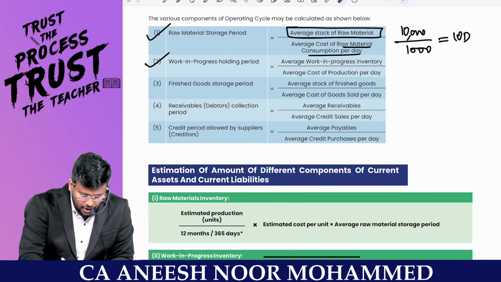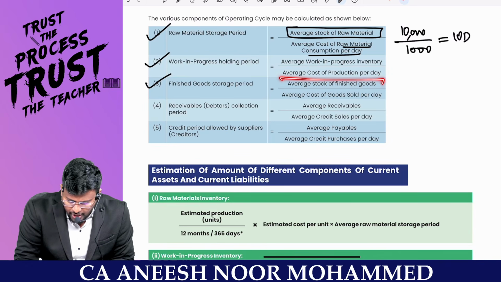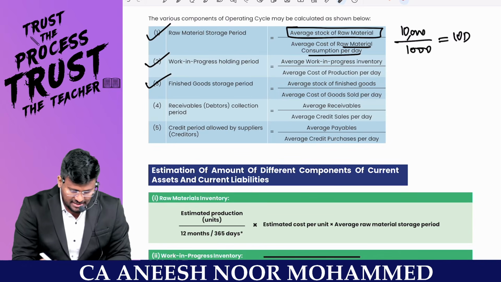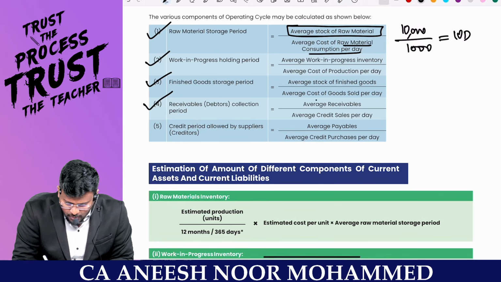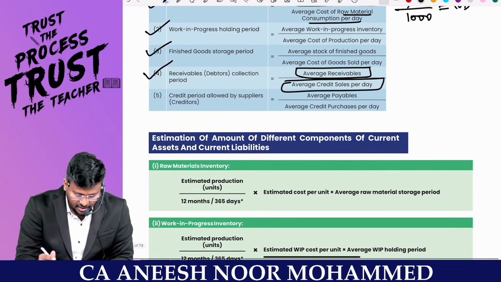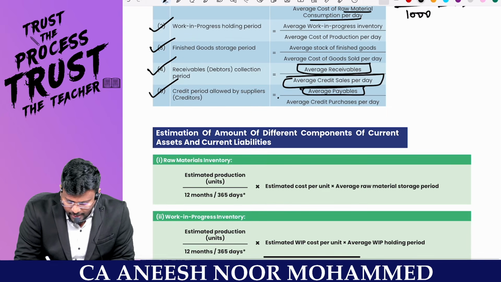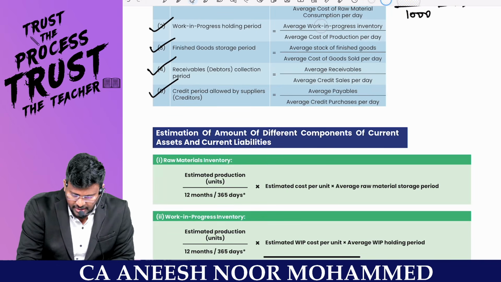Easy. Sir, finished goods storage period is nothing but, sir, average stock of finished goods divided by average cost of goods sold per day. Easy, sir. Sir, receivable, debtors collection period is equal to average receivable divided by average credit sales per day. Getting it, sir? And credit period allowed by the creditors is equal to average payable divided by average credit purchases per day.